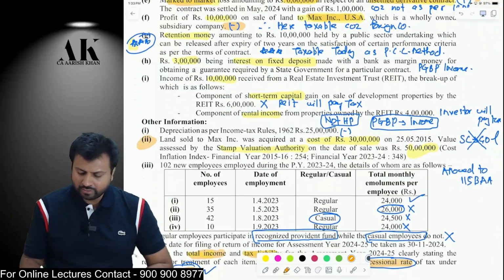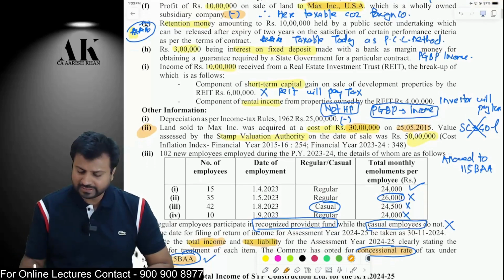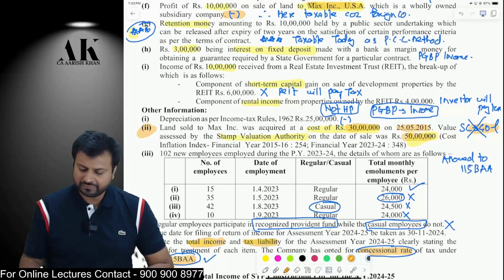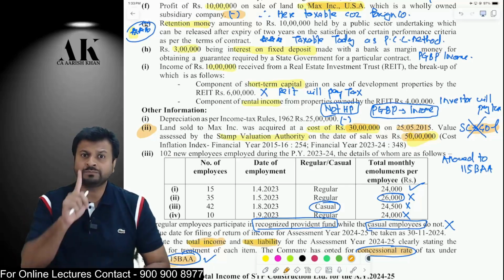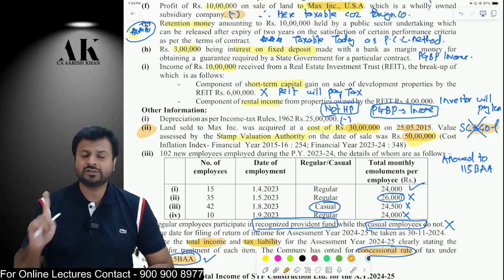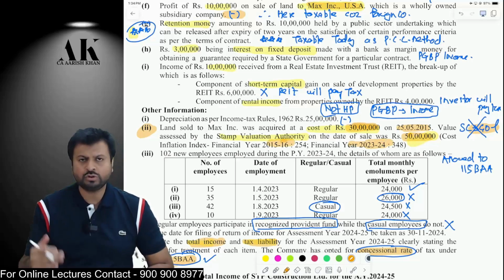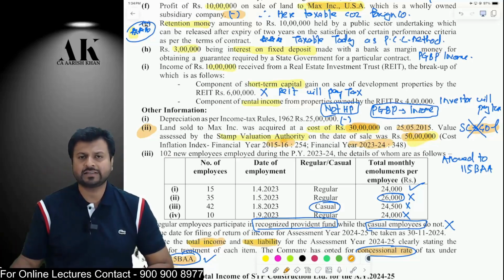It is written that you have acquired this land in 2015 for 30 lakh rupees. Okay. Now, on that you are making a profit of 10 lakh rupees. Therefore your sale consideration will come to 40 lakh rupees. 30 lakh rupees is your cost, 10 lakh is your profit. Therefore sale consideration is 40 lakhs. But your stamp duty value is 50 lakhs. And the difference between the 40 lakhs and 50 lakhs, that is the sale consideration and the stamp duty value, is more than 110%. Therefore you will take as per section 50C, 50 lakhs as your sale consideration. And your cost as 30 lakhs. You index that cost. Indexation is given to you and compute that. And on that long-term capital gains, you will be chargeable at 20% tax under section 112.